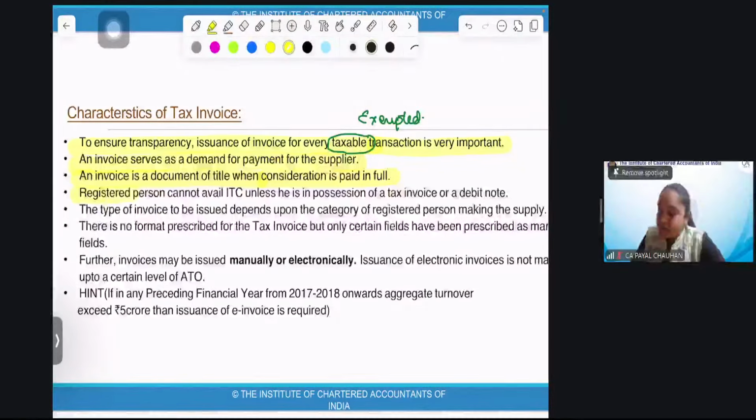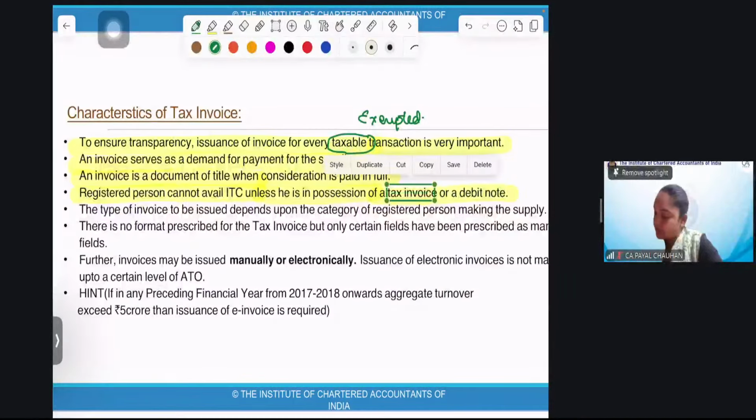Now, the registered person cannot avail ITC unless he is in possession of a tax invoice or a debit note. It is incorporated with two words, and we'll understand both of them. If the recipient is registered and wants the ITC, he must have the invoice. Then next, the debit note. I'll just reply to your query after I complete this.